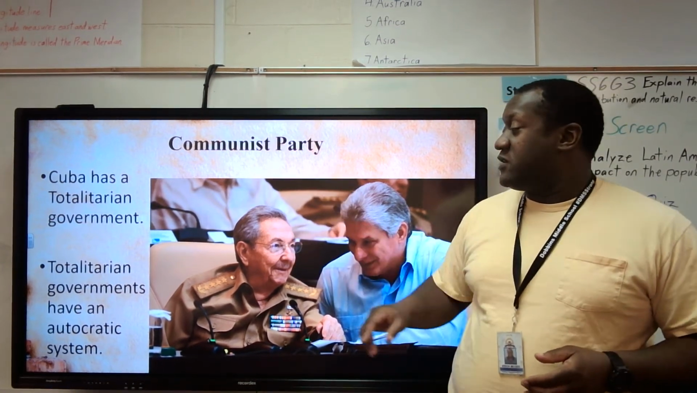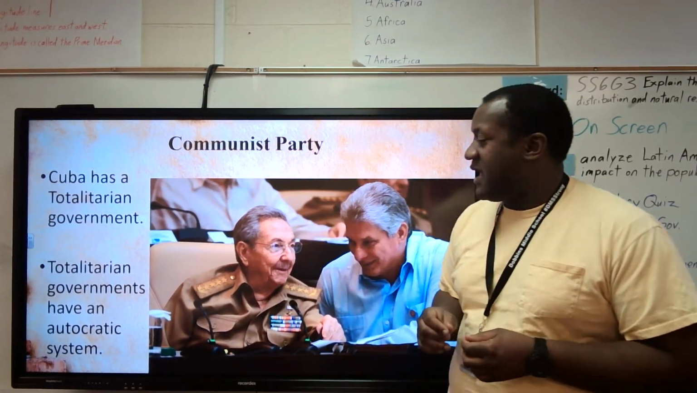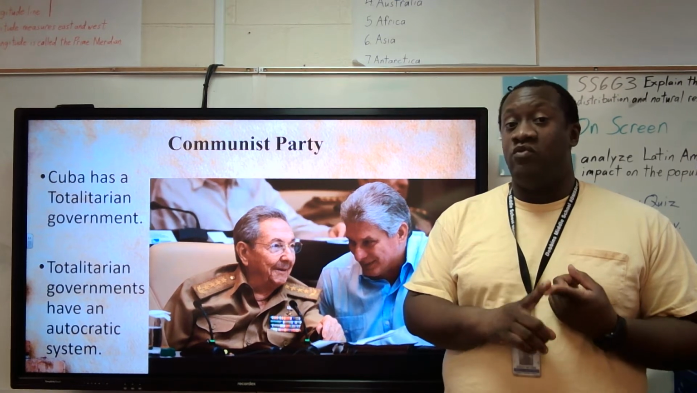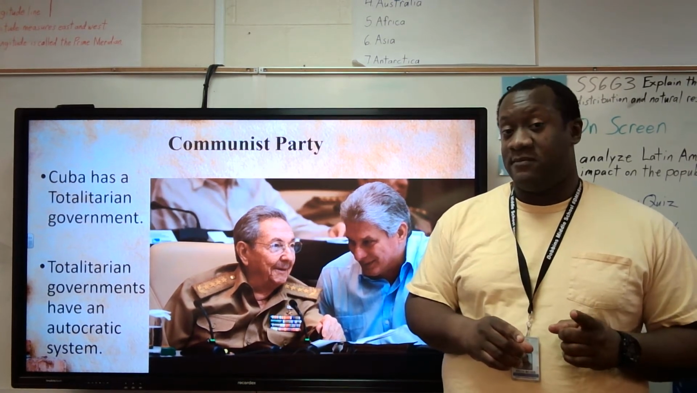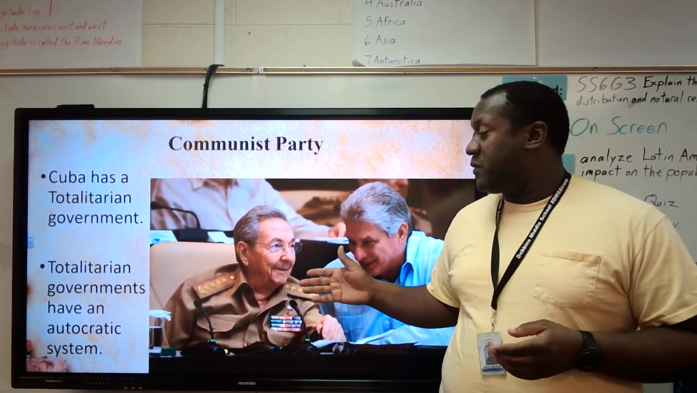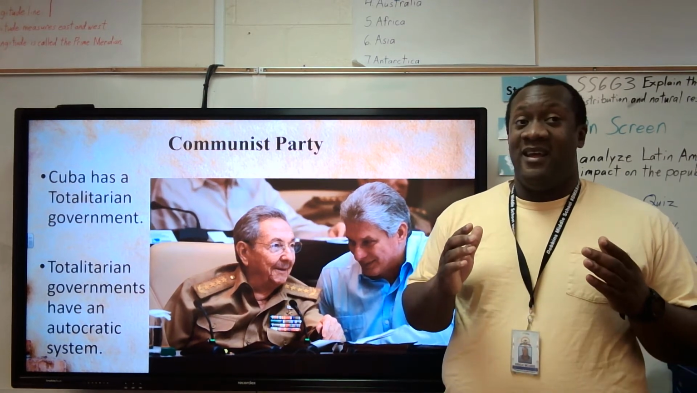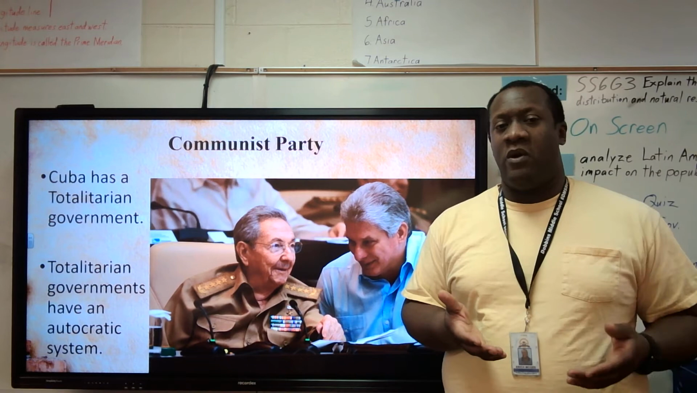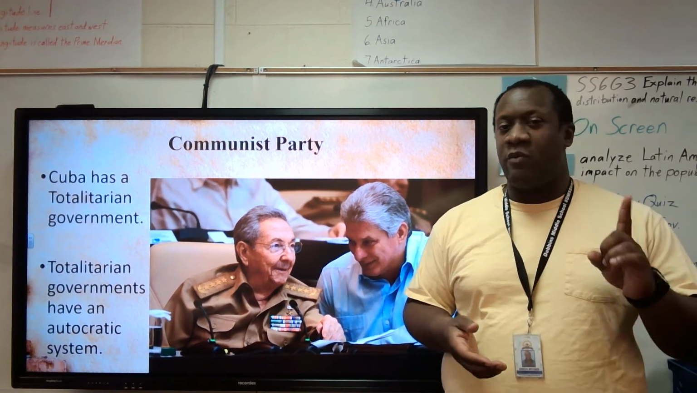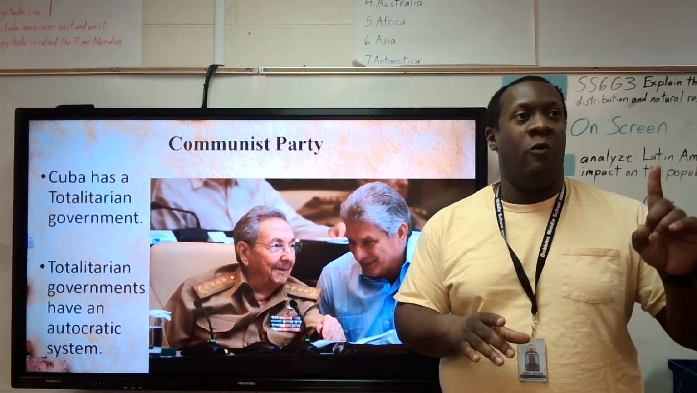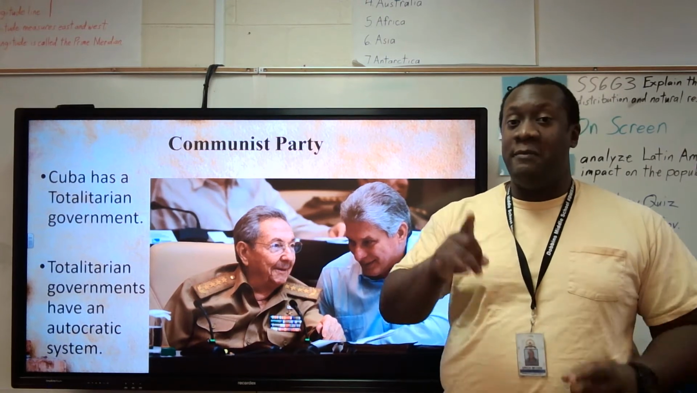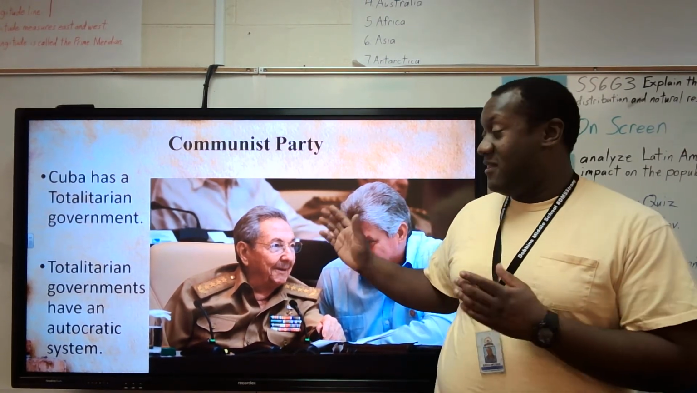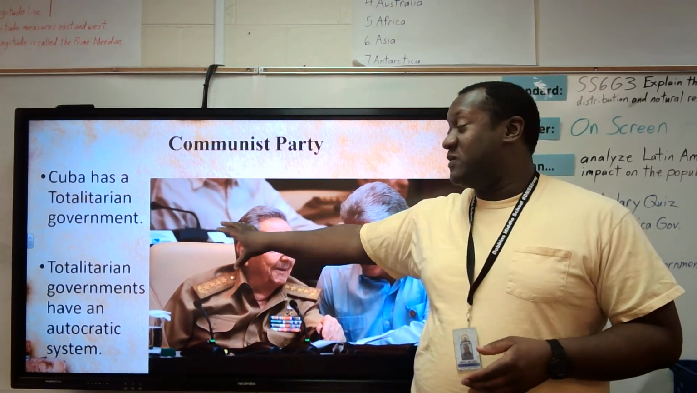So Cuba, totalitarian government. Totalitarian governments have an autocratic system. So if you remember, autocratic means rule by one person. All right? So rule by one person is autocratic. Any government that's, you say, oh, it's ruled by one person, you know it's a dictatorship. Because that rule by one person doesn't mean, oh, like a prime minister or president. It means there's just one person who controls everything. That's what autocratic means. So you know it's a dictatorship.